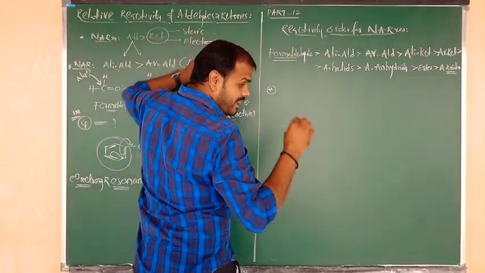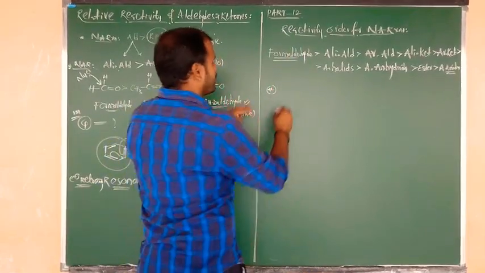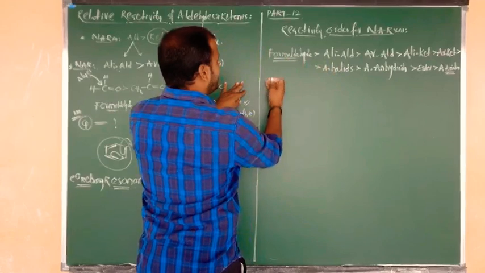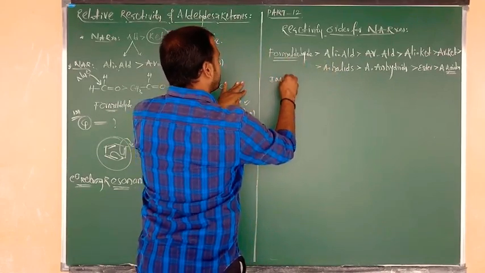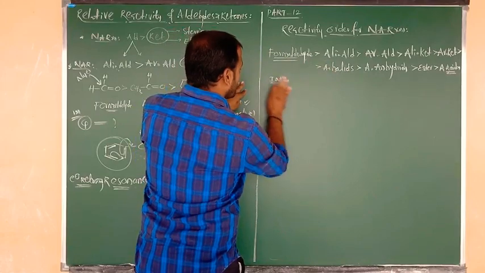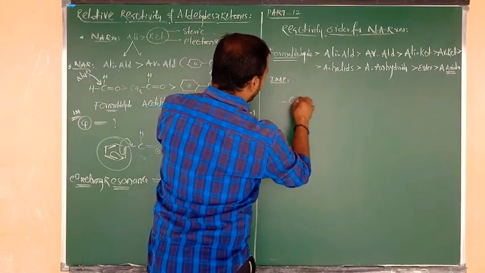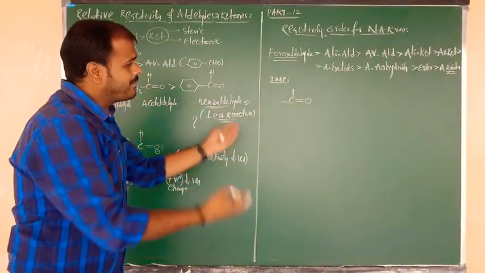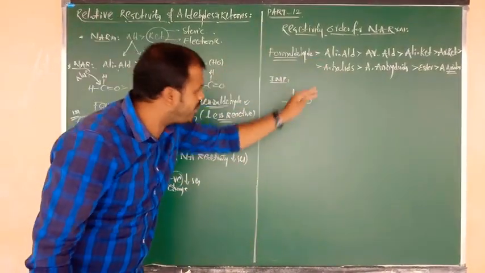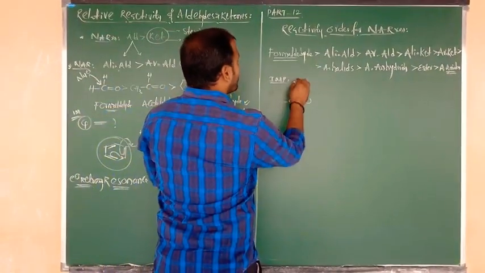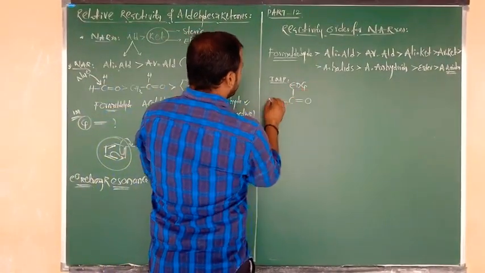I already told you this yesterday, but once again: what is the formula of the carbonyl group? The carbonyl group formula is very important. The carbonyl group formula is nothing but a bond, C double bond O, bond. It may be the formula of an aldehyde or ketone; it is applicable for all of them. First, suppose the carbonyl carbon is connected to an electron donating group.